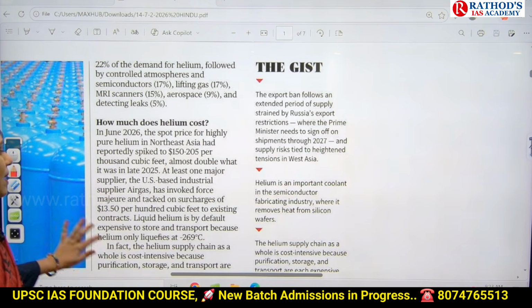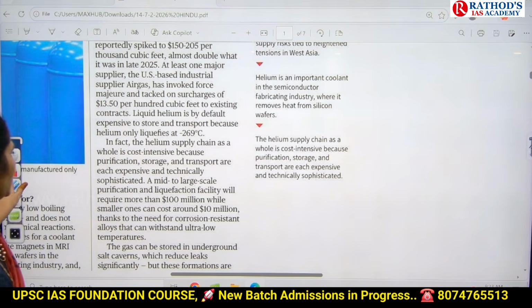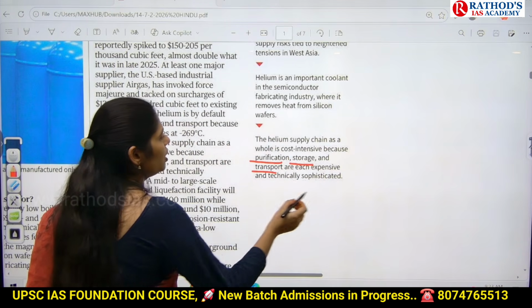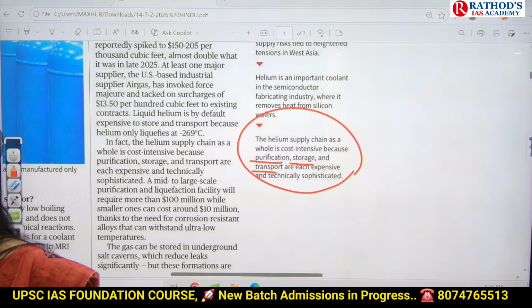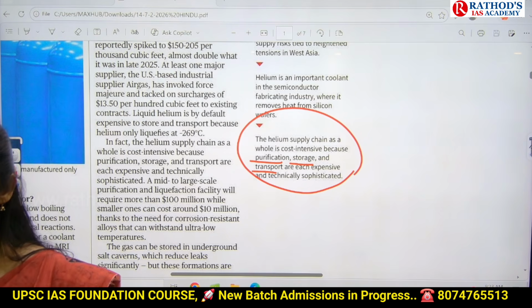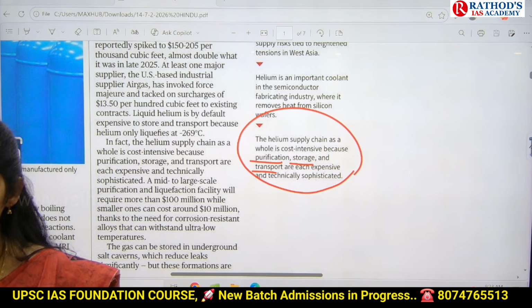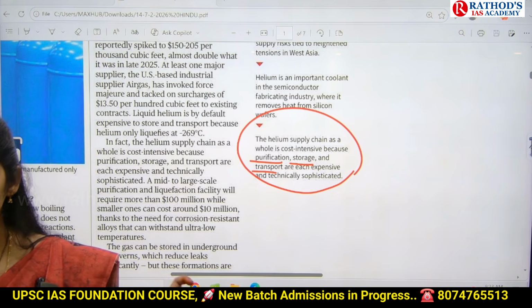And now the helium supply chain: we are focusing on purification of helium, storage of helium, and transport of helium. Everywhere here China is dominating, and now China has stopped the exports of this helium to different countries. So if countries are focusing on the semiconductor industry, if they want to go for manufacturing or processing of semiconductors, whatever it may be, they need helium. But now this helium supply is stopped. So because of this, different countries are going to be affected.